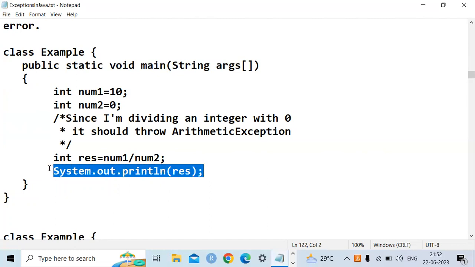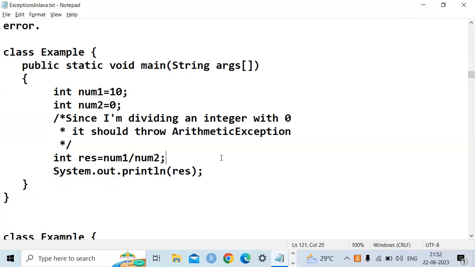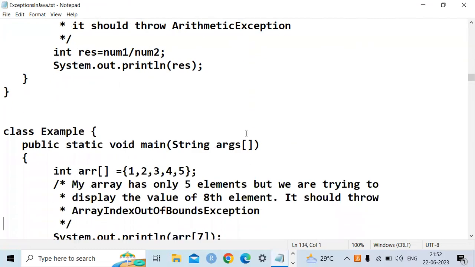System.out.println, the result equal to num1 by num2. Num1 equal to 10, num2 equal to 0. 10 by 0 is not acceptable because you cannot divide a number by 0. So it is called an arithmetic exception.